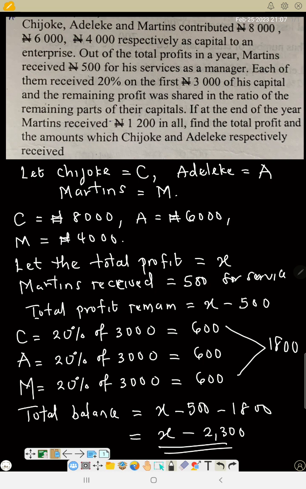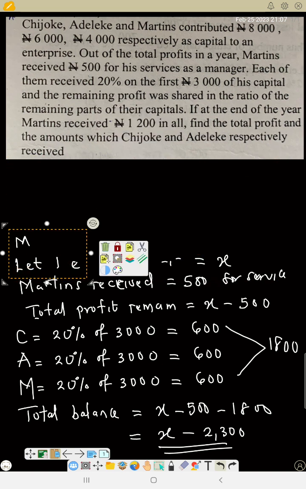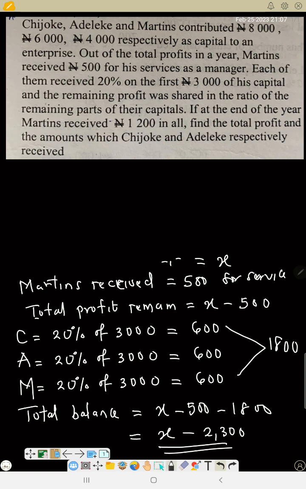So now let's proceed with the question. The remaining profits was shared in the ratio of the remaining part of their capitals. Remember, they have found 20% of 3,000.